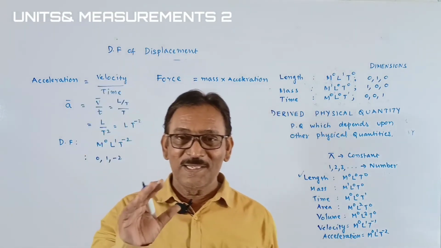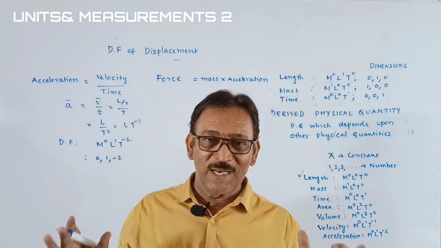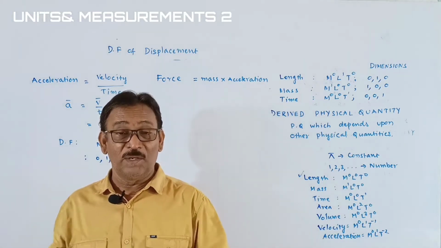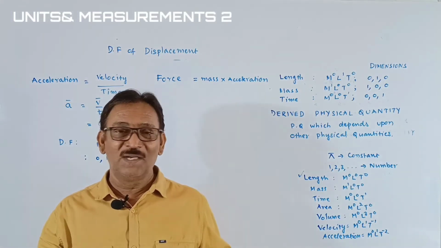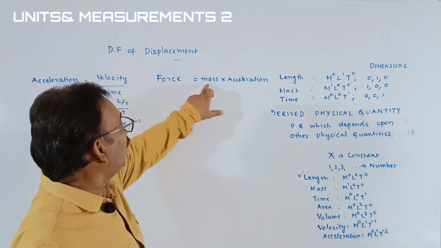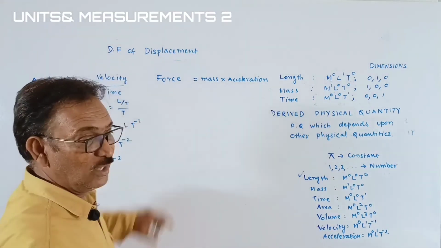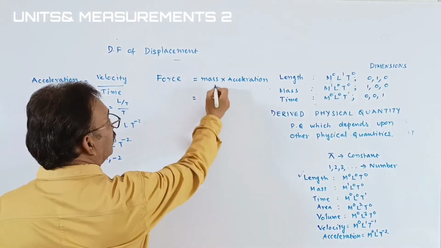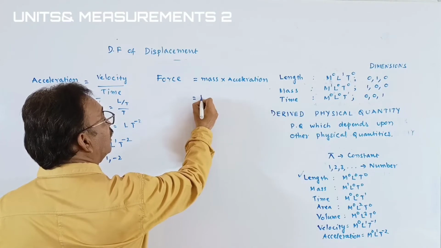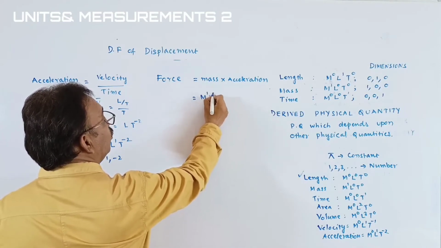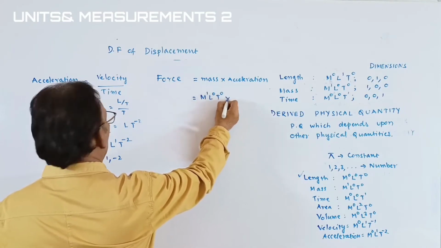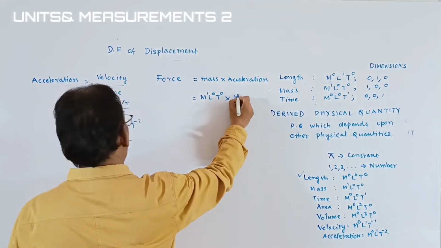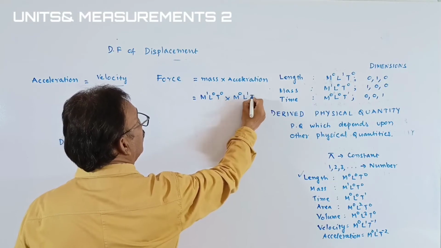And what is its characteristic? If a body is resting, it tries to move the body. If the body is moving, it tries to stop the body. Understanding, students? We have to write the dimensional formula for force, students. The dimensional formula of force is what? Mass, you learned that M1, L0, T0. For acceleration, we are borrowing from here. It is M0, L1, T inverse 2.